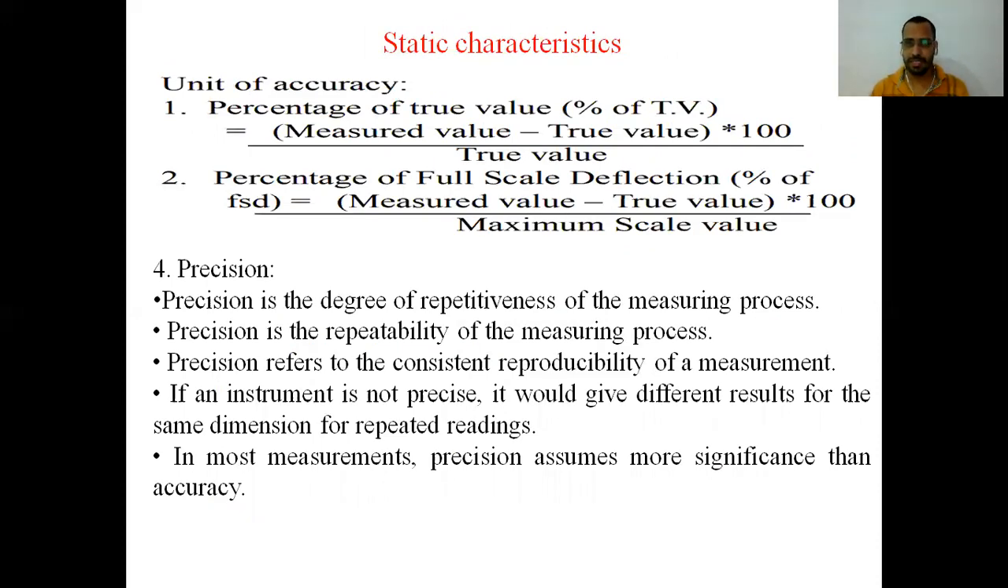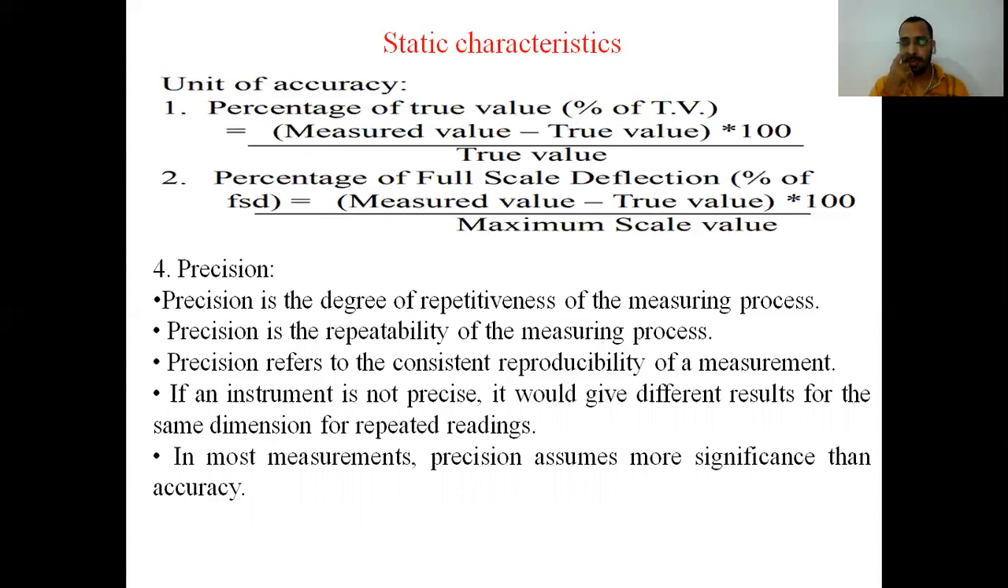100 is for changing into percentage, into 100 divided by true value. यानी कि आपकी true value की corresponding कितनी error है, तो measured value minus true value into 100 divided by true value is the percentage of true value. And it is also given in terms of full scale deflection.